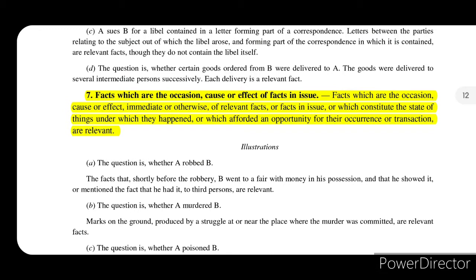So whether they set the parameters as to why such fact in issue or relevant fact happened or occurred, or which afforded an opportunity for their occurrence or transaction, are relevant. So all these kinds of facts that are linked in these ways mentioned in section 7 will be thought to be relevant.